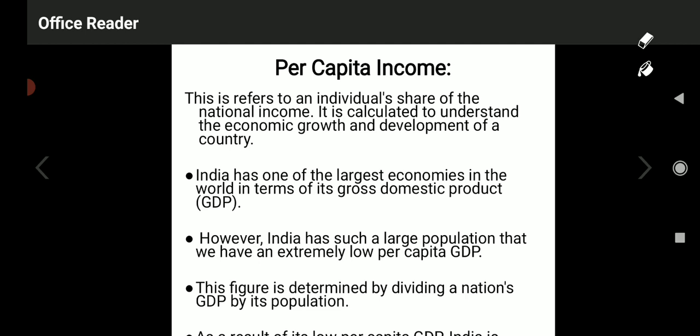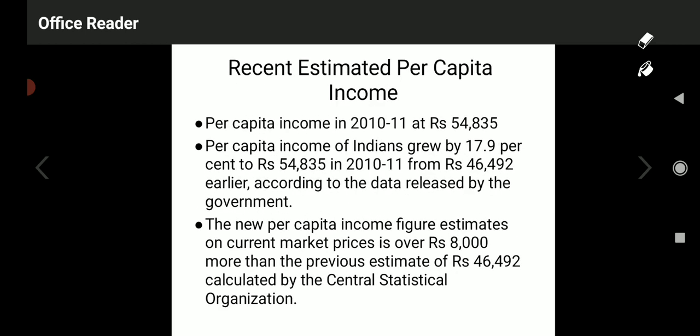Now moving to the next aspect, about per capita income. Look at the recent estimation of per capita income. As per the reports of 2010-11, India's per capita income was 54,835. Per capita income means average income of an individual. So by 2010-11, each person's income was 54,835 rupees per year.